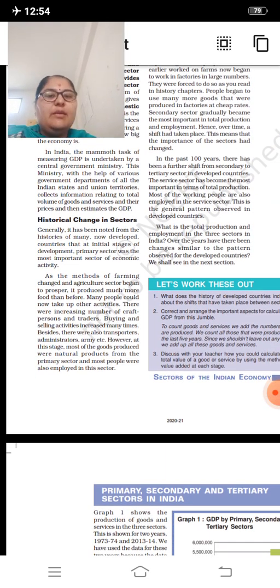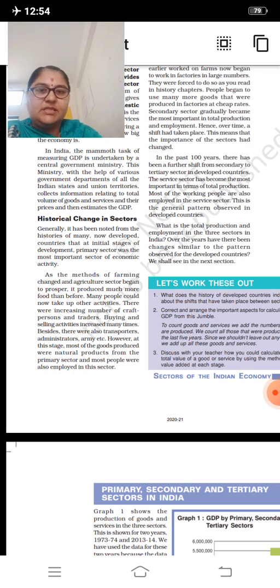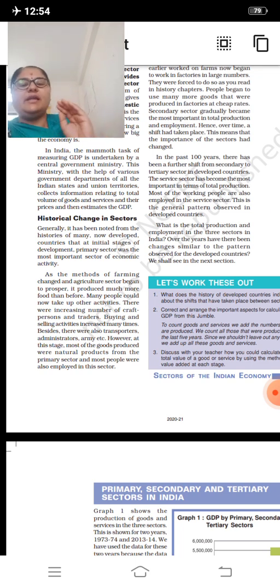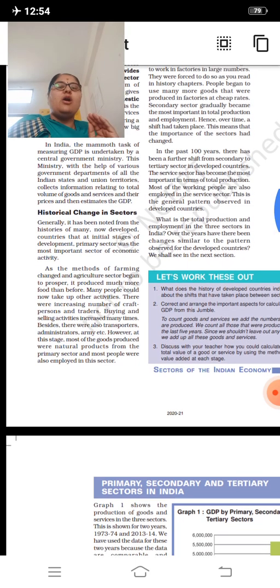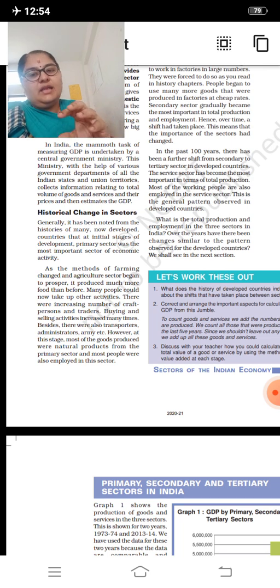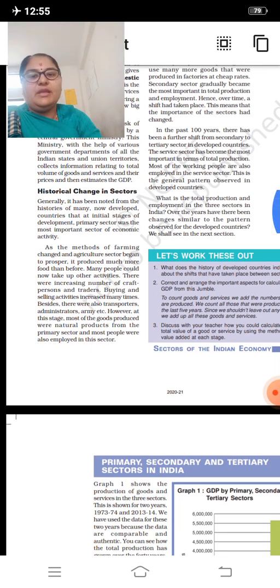So this is very important, that it considers not only the union territories, not only the Indian states, it collects the information of all of them. Our government collects the information of all the states and union territories, how much total production of goods and services has been done in our country, and that constitutes our GDP.